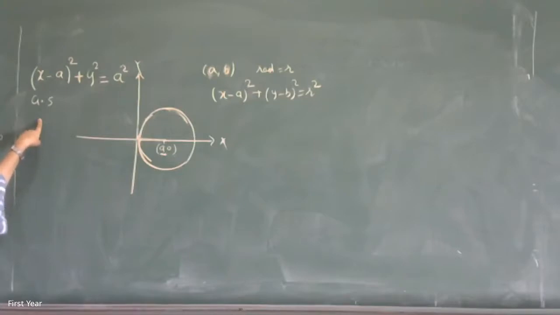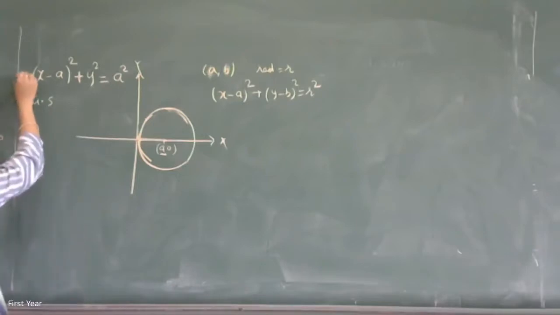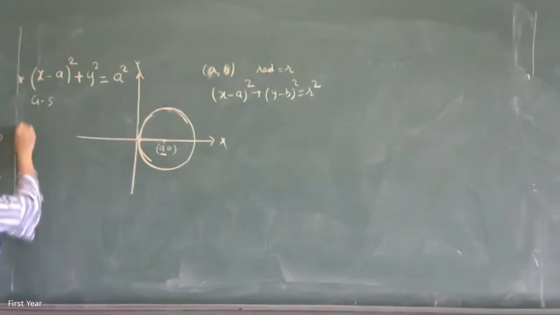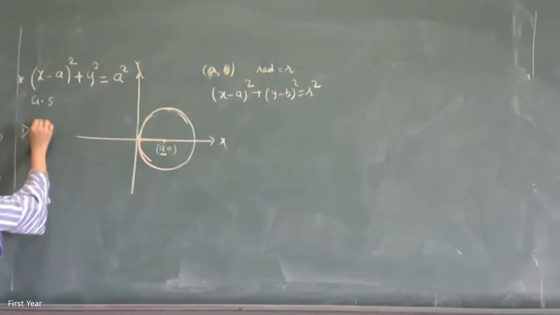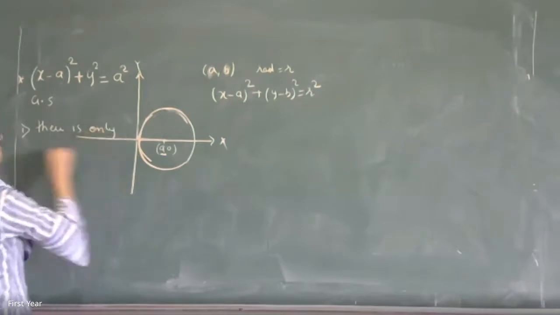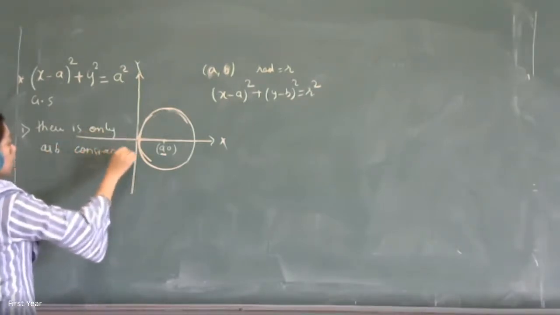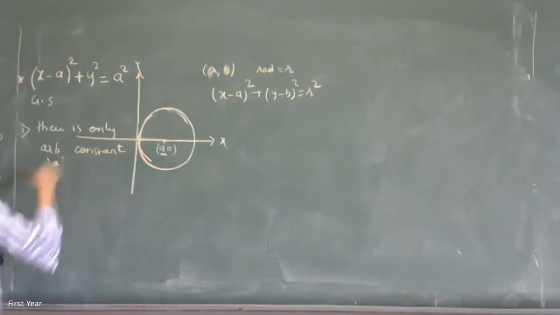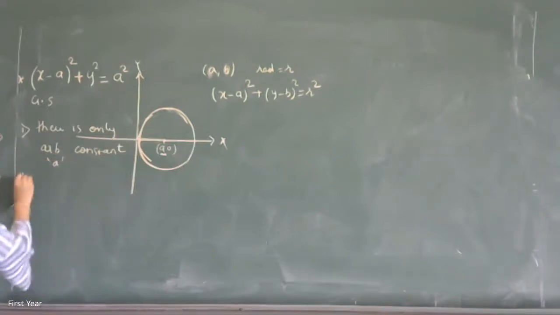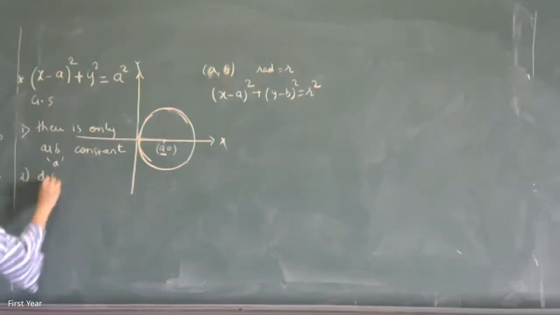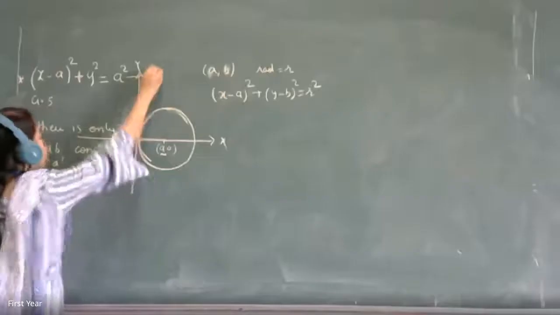The general solution was not given, so we formed the general equation, and now we will go to the steps which the student told just now. What's the first step? Identify the number of arbitrary constants. How many arbitrary constants are there? One. There is only one arbitrary constant, which is a. Why is it arbitrary? Because the radius can change. And therefore, what will we do in step 2? Differentiate the given equation once.